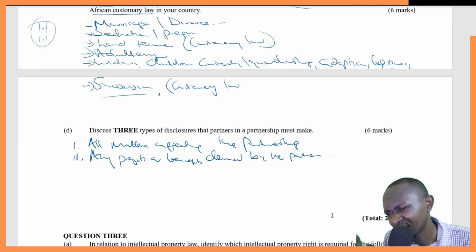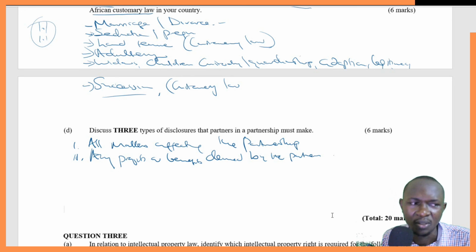So if it's related in any way with the partnership business, and one of the partners has just benefited or made some profits, then he needs to disclose that to the other partners.